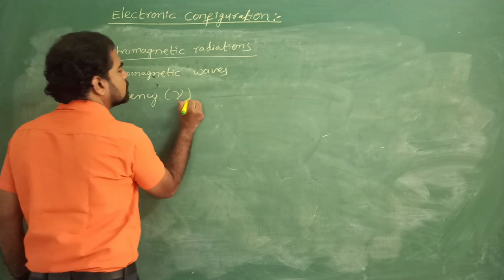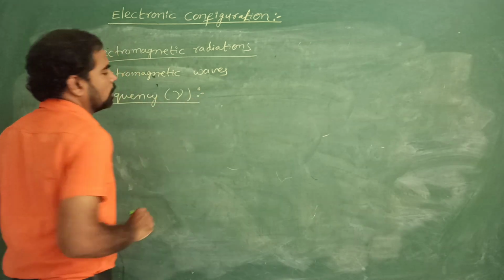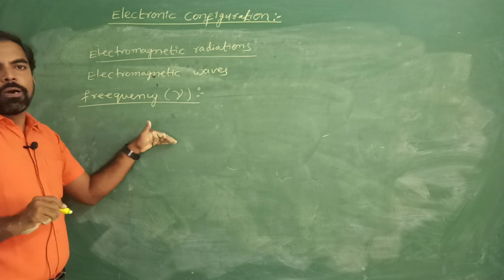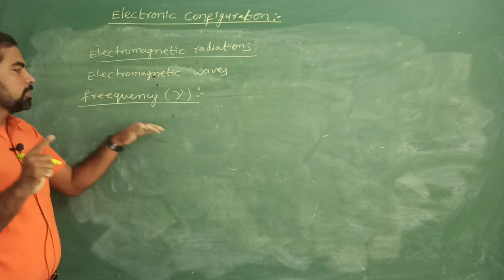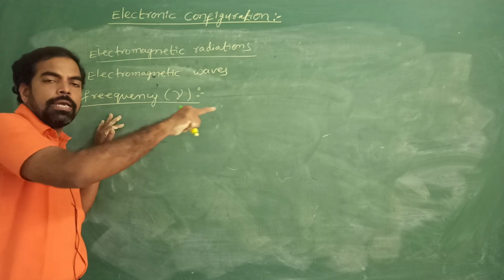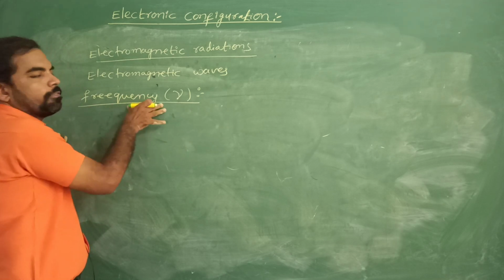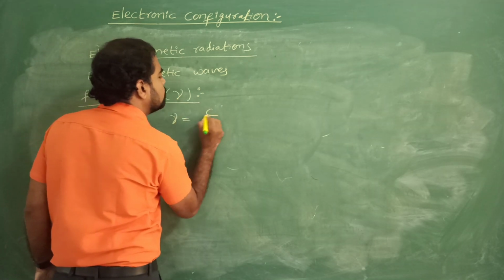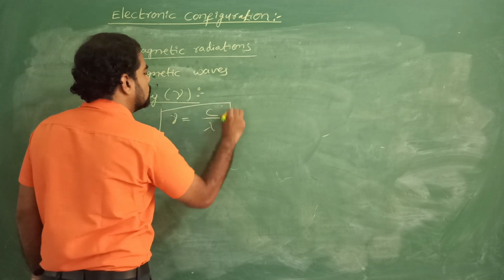What is meant by frequency? Frequency can be represented with the symbol nu. The number of waves passing through a point per unit time is called frequency. Here the frequency nu equals c by lambda.